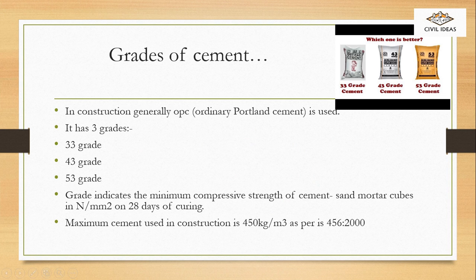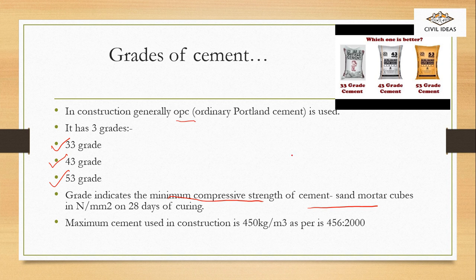Now, what is grades of cement? In construction generally we use OPC, ordinary Portland cement. It has 3 grades. One is 33 grade, 43 grade and 53 grade. Now, grade indicates the minimum compressive strength of cement, sand, mortar cubes.